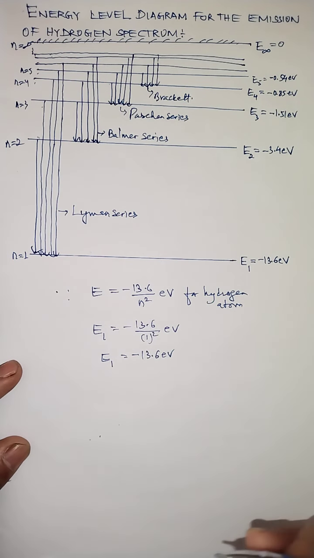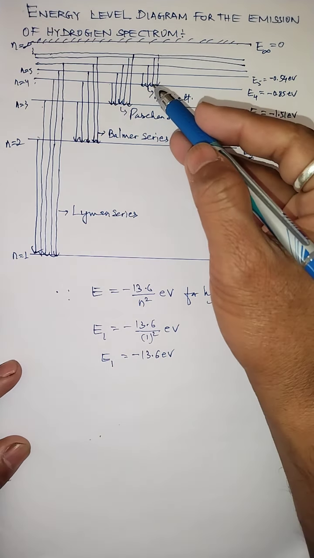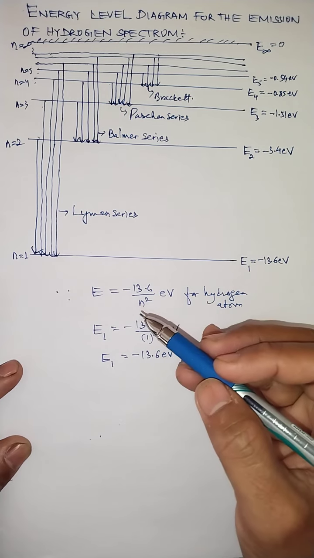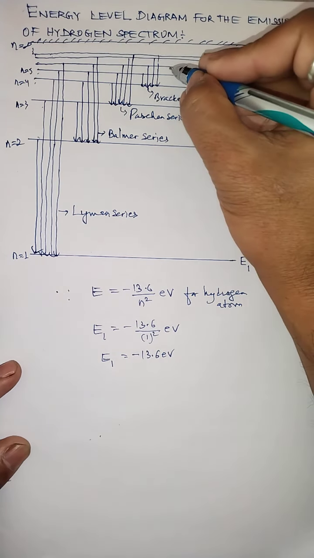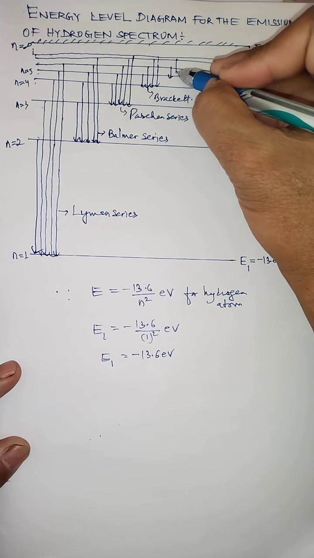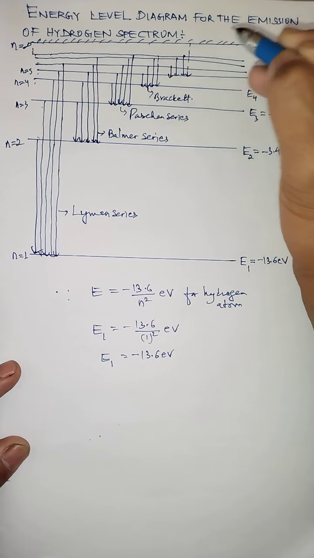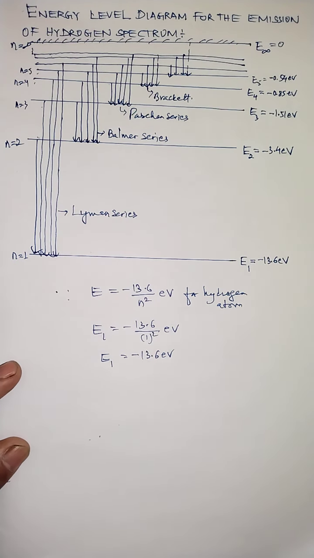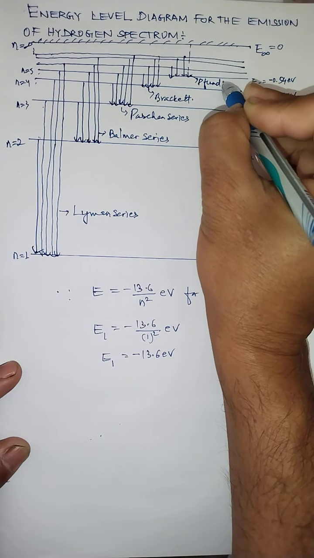Okay, and the last one we have is the Pfund series. Now in the Pfund series, the lower orbit must be 5, and the higher orbit will be 6, 7, 8, 9, 10 like that. So when electrons jump from 6 to 5, Pfund series; 7 to 5, Pfund series; 8 to 5, Pfund series; and even if it jumps from infinity to the 5th orbit, we get what? Pfund series. This is for the Pfund series.